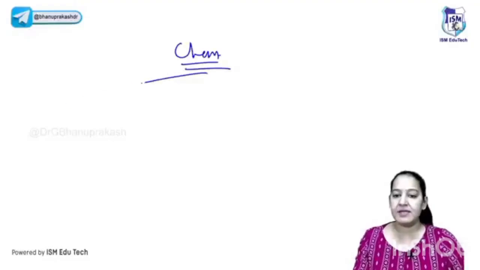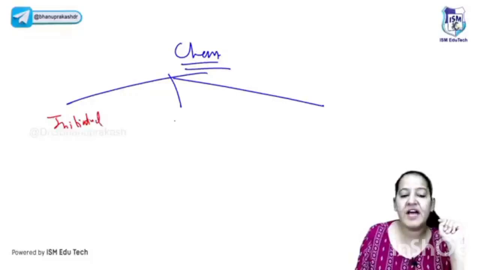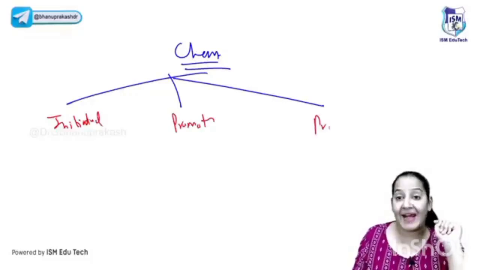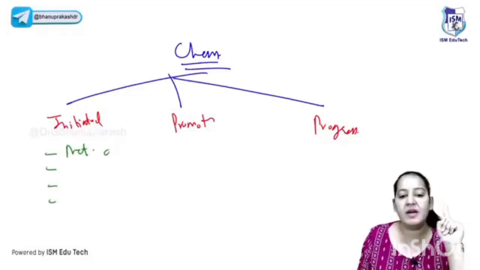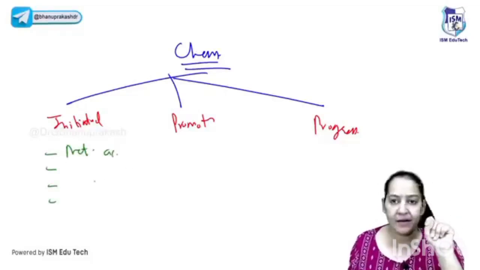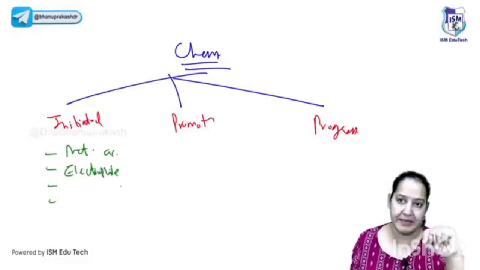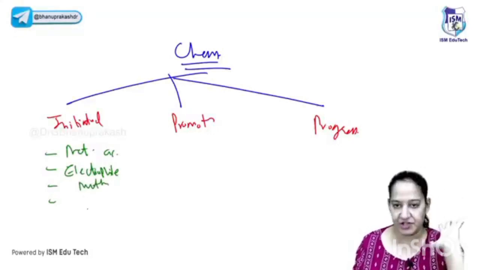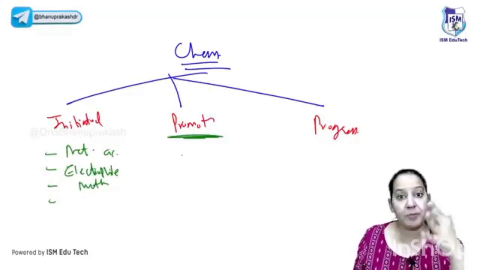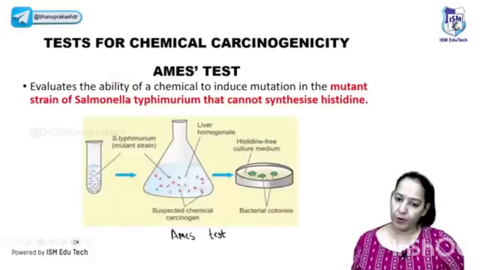In the initiation, there are 4 steps. Say yes. How does chemical carcinogenesis occur? Who will tell me? There are 3 steps. First, initiation is required. Then promotion is required, and then progression, that is phenotypic expression. In the initiation, there are 4 steps. First, metabolic activation, it occurs in the liver. It is required only by indirect chemicals, not direct chemicals. Then electrophile formation, which takes place in the target organ cells, in the cytoplasm. Then mutation. Mutated cell is formed and initiated cell is formed. Then promoter is required, which causes clonal proliferation of the mutated cell. And then progression is the phenotypic expression of the cancer. Say yes. So I hope you got it, right?